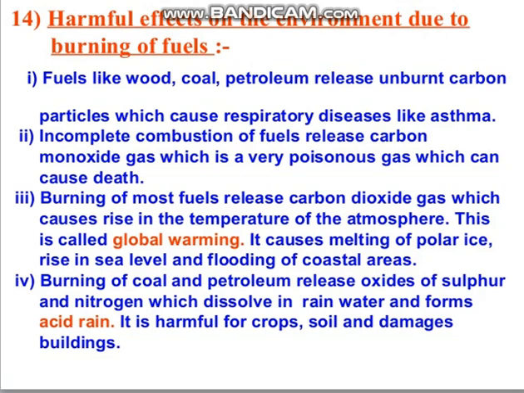So that is another problem created by incomplete combustion. And next, whenever we burn fossil fuel, the oxides of sulfur and nitrogen are also released into the atmosphere, which mix with rainwater and form acid rain. So these are the various harmful effects of burning fuels. That is why we say the fuel must be a cleaner fuel.